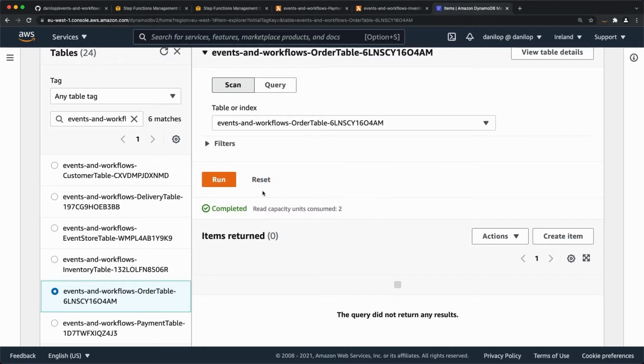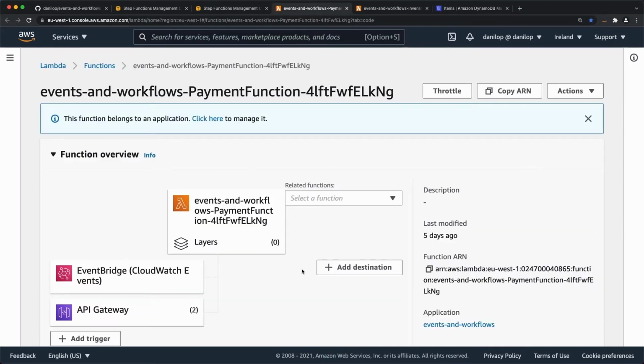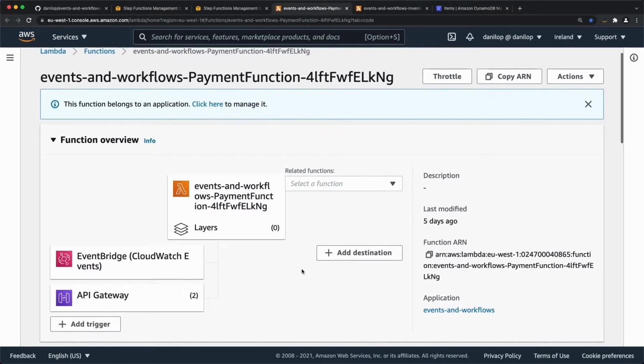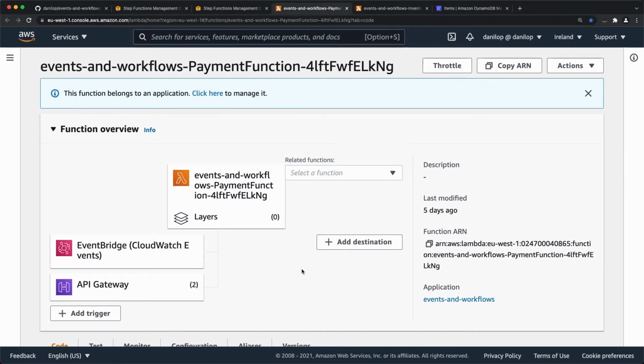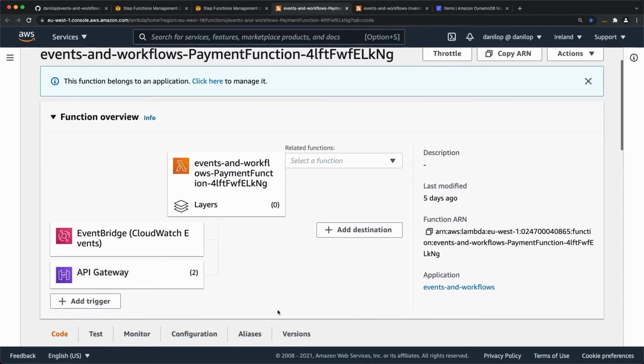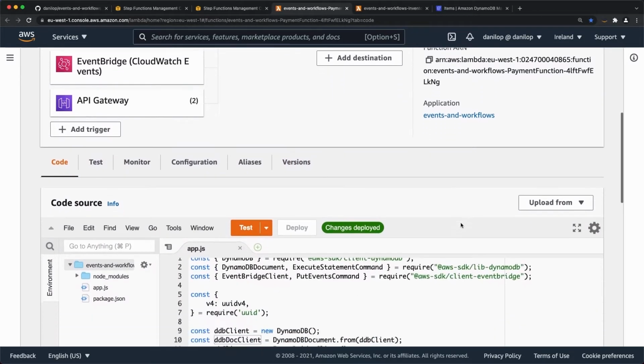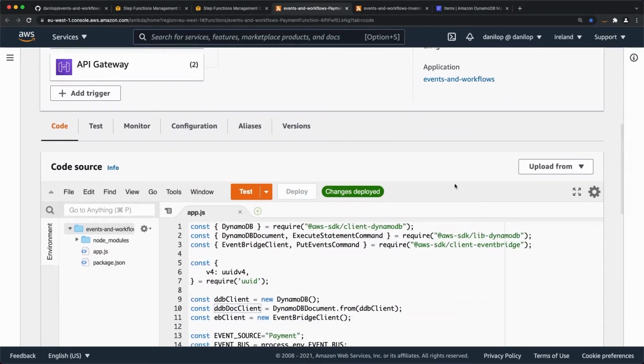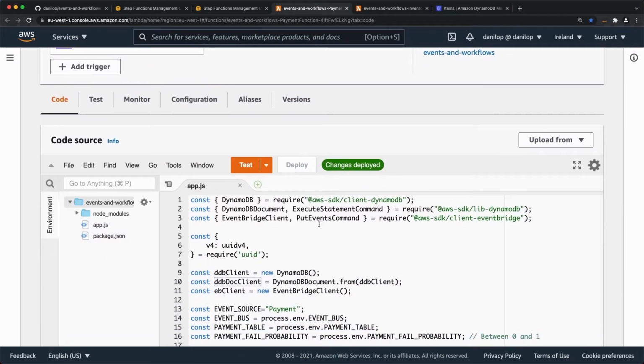If we go into the code of the microservices, I used a Lambda function, but this doesn't really change if you use, for example, a container-based application. I'm using the EventBridge direct integration for events, and we're using specifically for workflows the API gateway integration. So the step function will call the API using HTTP, no direct integration with Lambda functions. Here I use Node.js as the runtime. I'm using the new version 3 JavaScript AWS SDK with the DynamoDB document client to interact in an easier way